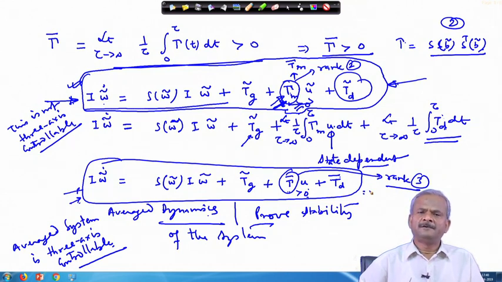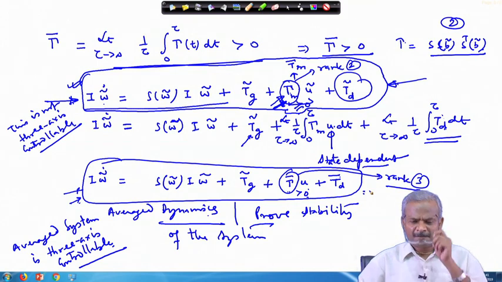Your aircraft is worth thousands of crore rupees, and if you are not aware whether your system is controllable, and the system is not stable, it will lose stability in certain regions and the pilot is not able to hold the aircraft. So it will crash, your 1000 crore rupees will go, the pilot will also go. Similarly in the case of a satellite. So the stability proof is mandatory for any control system, we cannot skip it.